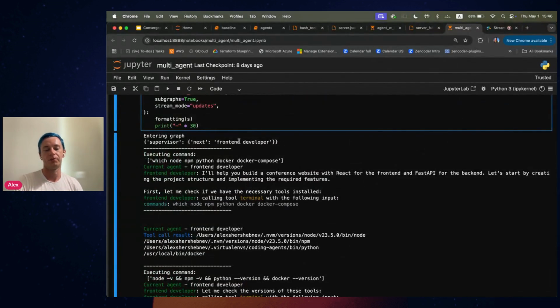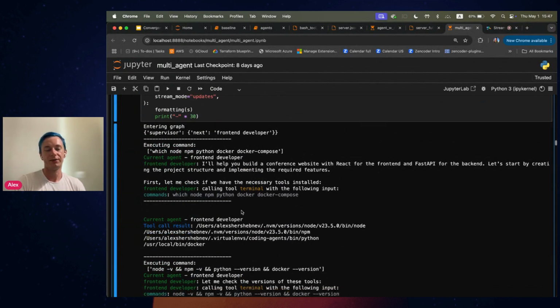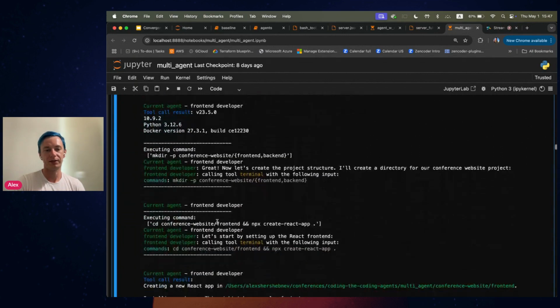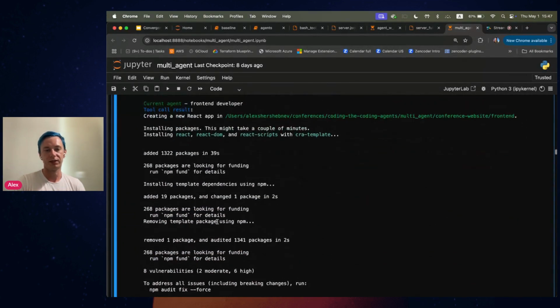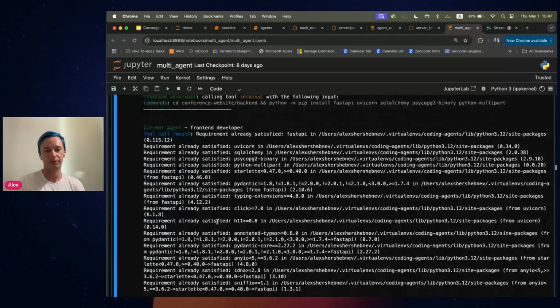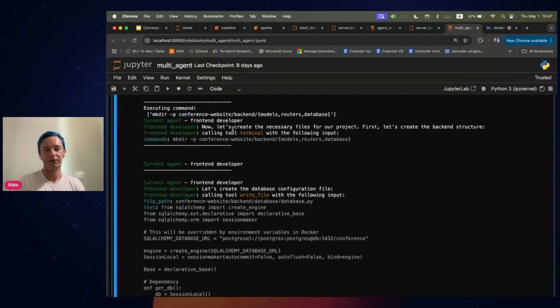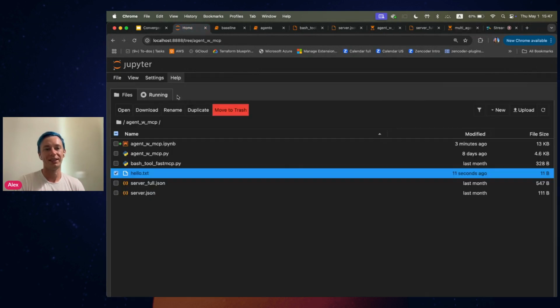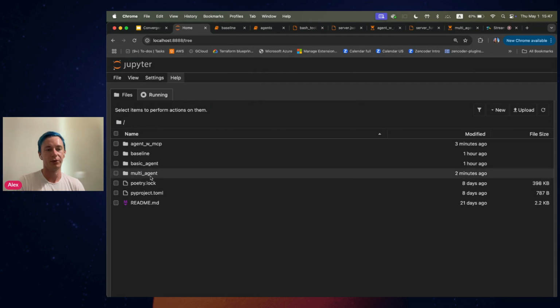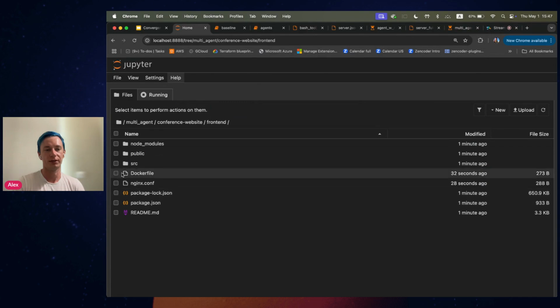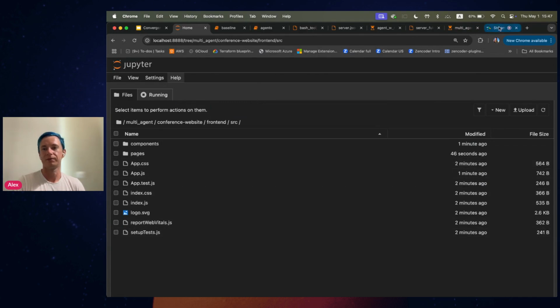So we decided first to pass on to the front-end developer, and the front-end developer itself decided to run some bash commands, decided to install some packages, some Python packages as well, started to create in the directory for conference website. Let's actually see what's going on in our directory. Yeah, we already have this conference website directory, front-end, back-end. A lot of things already has been created for us. A lot of source code as well.